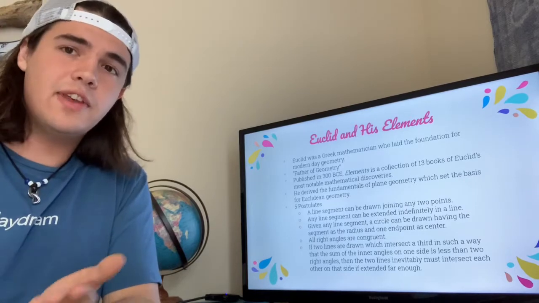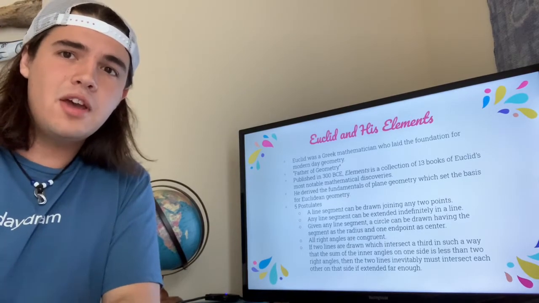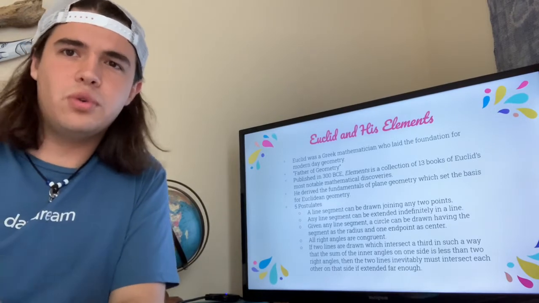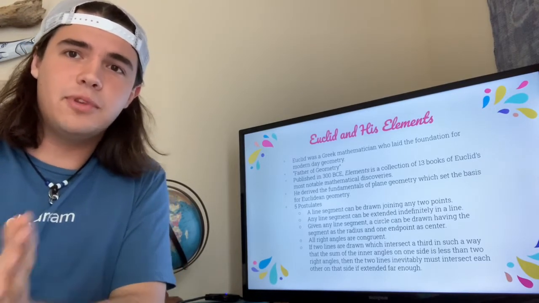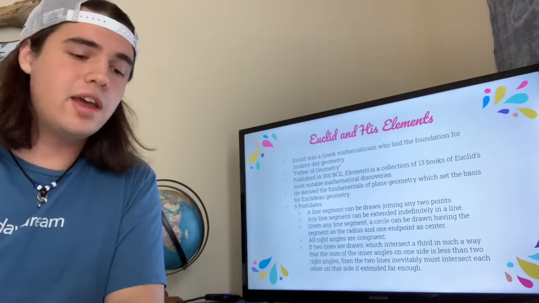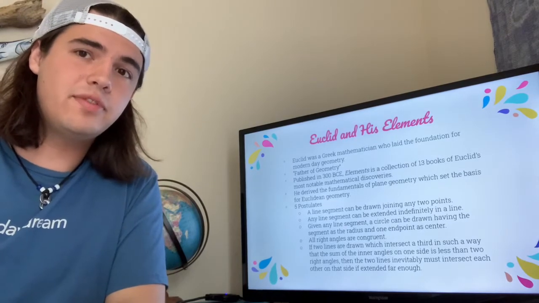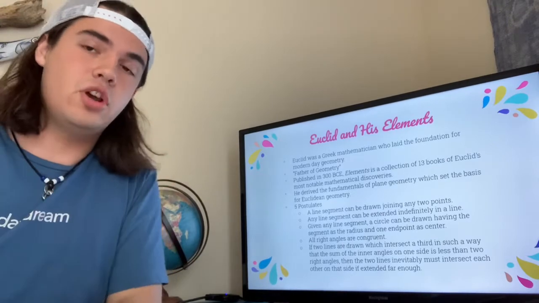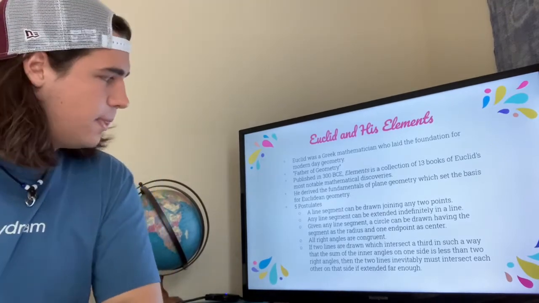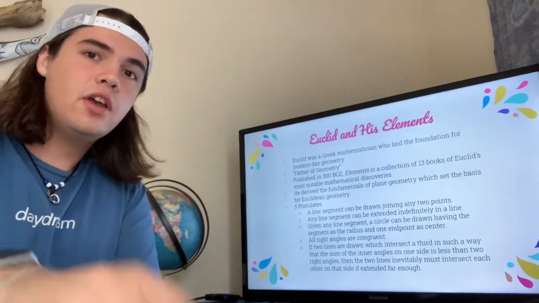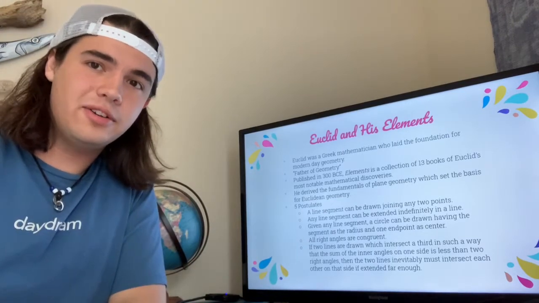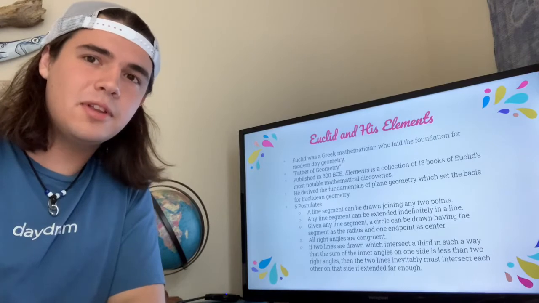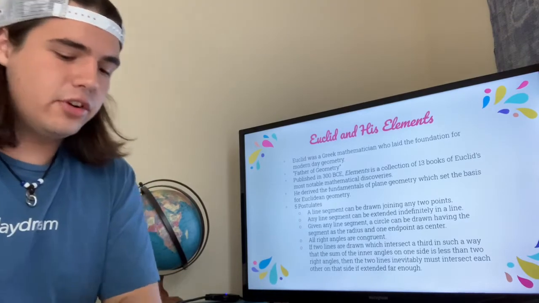So in his Elements, he kind of lays down 5 things called postulates, which are sort of rules that describe this field that he's working in. And these 5 postulates perfectly describe planar geometry, or Euclidean geometry, as we're going to call it. So these 5 postulates, they're going to sound a bit weird when I read them off, but they're actually quite simple and they're quite easy to grasp.